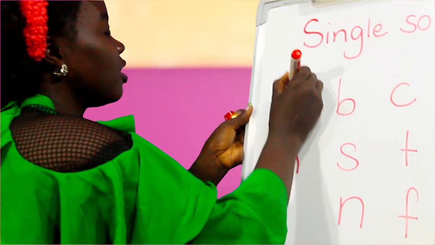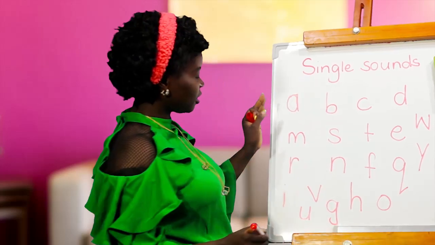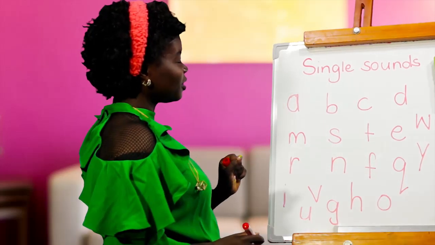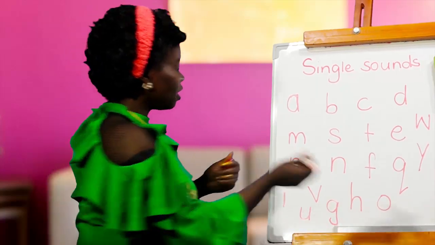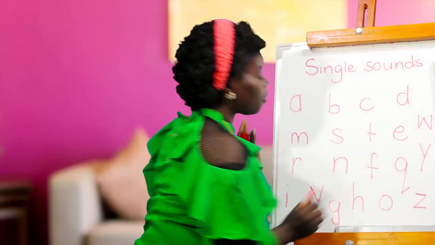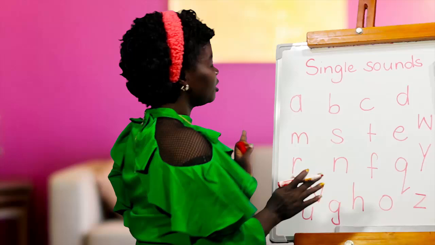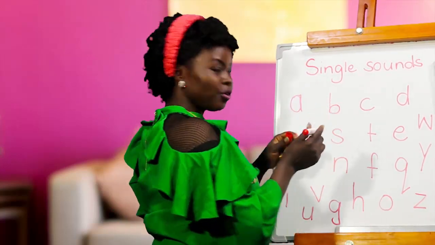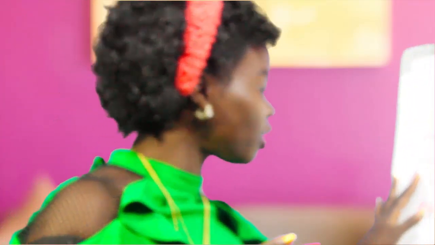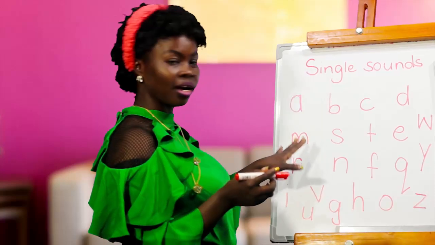So these are our single sounds. So can you say it again with their actions? We even have Z. I hope I've not forgotten any other. It's basically the sounds of the alphabet. If any is missing, include that, okay? So let's go. We say it with the actions.